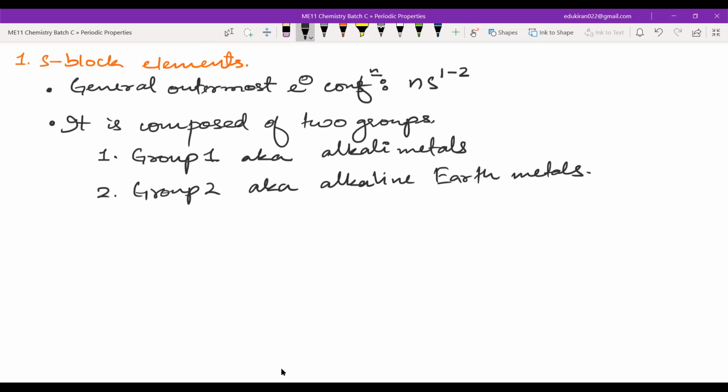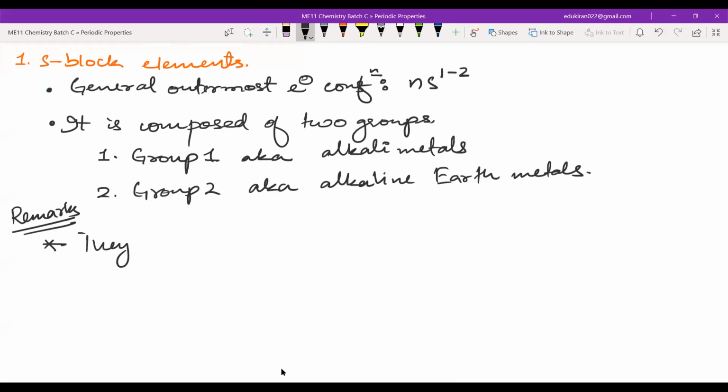Now we will write some general characteristics of these S block elements. First, these are soft metals and they have low melting and boiling points. These are not very hard metals, so these will not be used for industrial purposes. You will not make guns from these metals, nor any automobile. Please remember that all these properties have some implication.